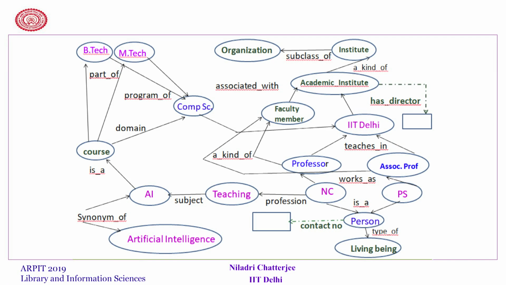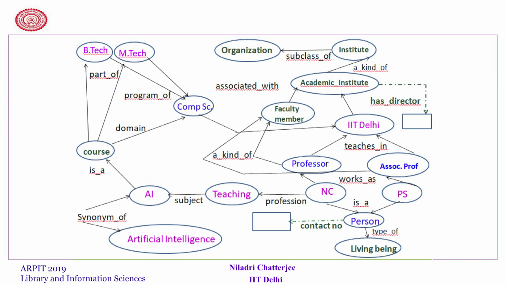If you look at in purple, we get the keywords that are given in that sentence. In blue, we get certain other words which are domain knowledge, and in dark green you can see the global information like NC and PS are persons. Each person is a living being, but what does it mean?